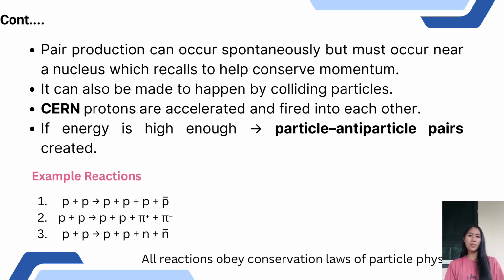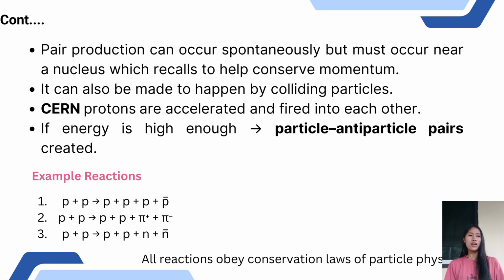In the first example, two protons collide. After the collision, there are four particles: the two original protons, one newly created proton, and one antiproton. The antiproton is the antimatter partner of the proton, and it is created together with the extra proton so that